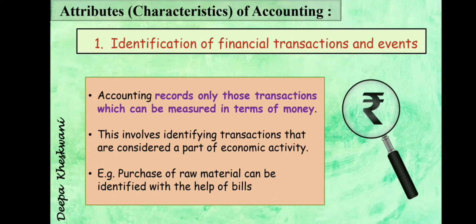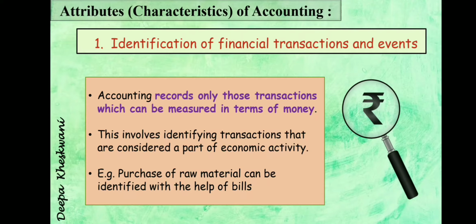Like purchase of raw material can be identified with the help of bills. Yes, with the bills we can see that this is the purchase transaction we have to record, and amount is mentioned, so it is measurable in money, so we will record. All the points you will learn better when you actually do the sum. So don't be so worried about the theory part. Gradually you will get the concept in detail.